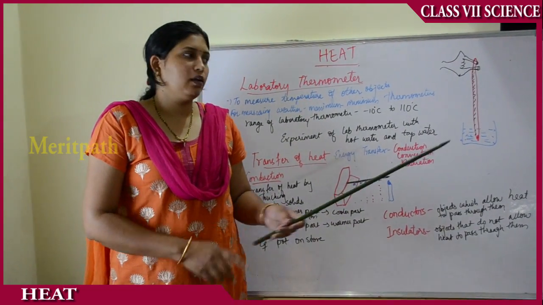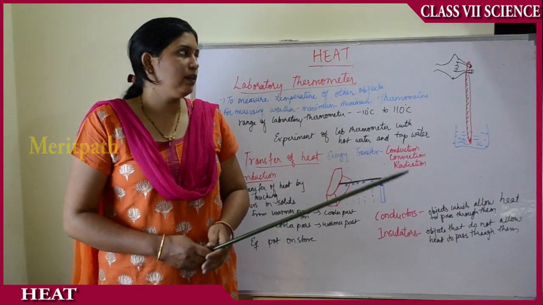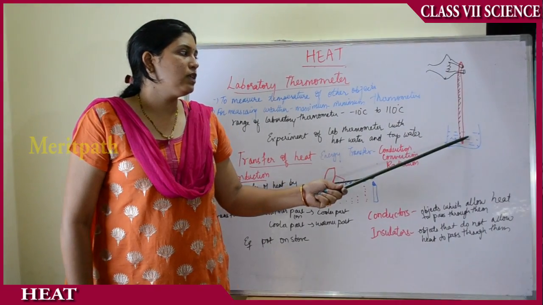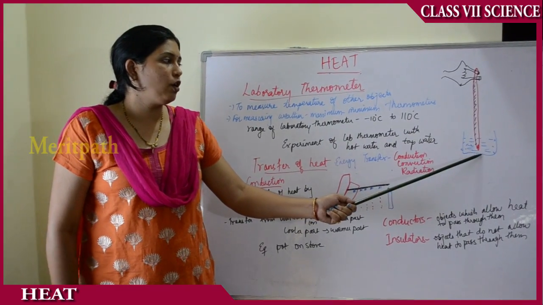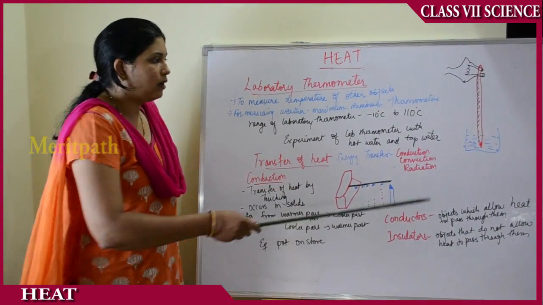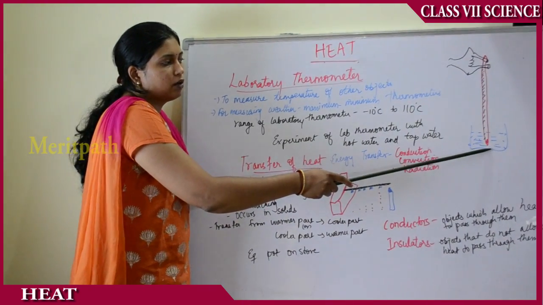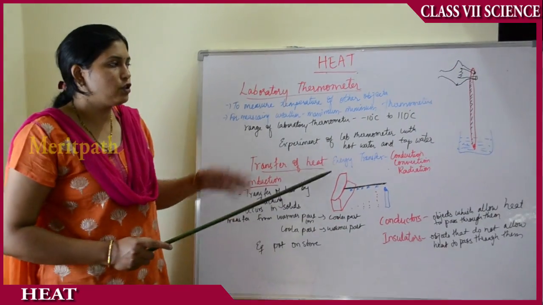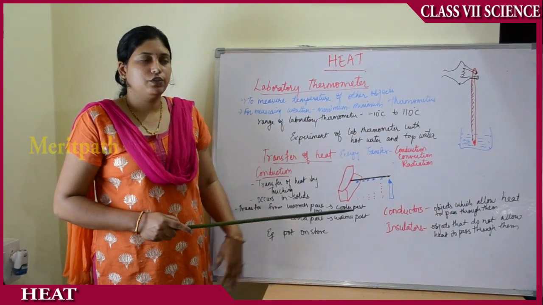So take a beaker, fill it with hot water, and then with the help of your 2 fingers hold the thermometer in this beaker. The tip of the thermometer should not touch the bottom of the beaker. It should be in the air, somewhat above, and should not touch the end of the beaker. There should be some space between the edge of the thermometer and the edge of the beaker.